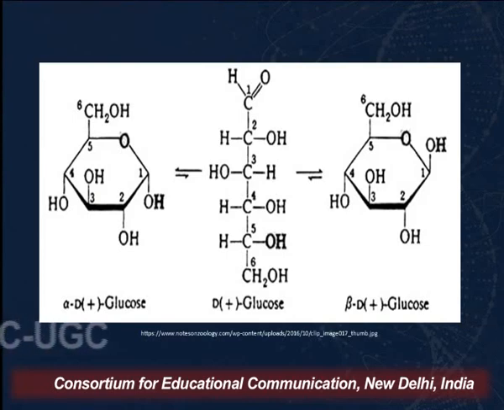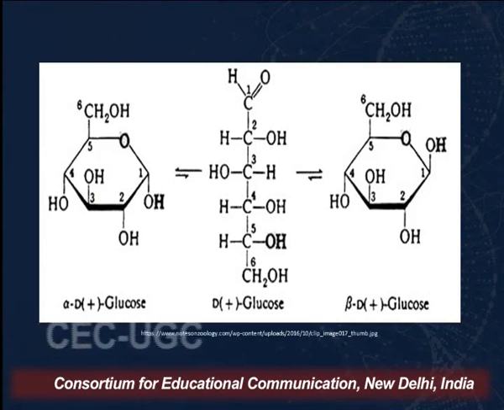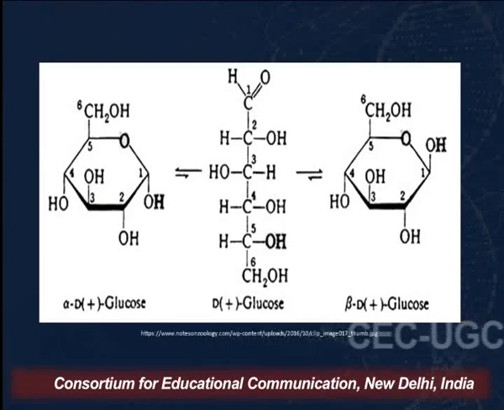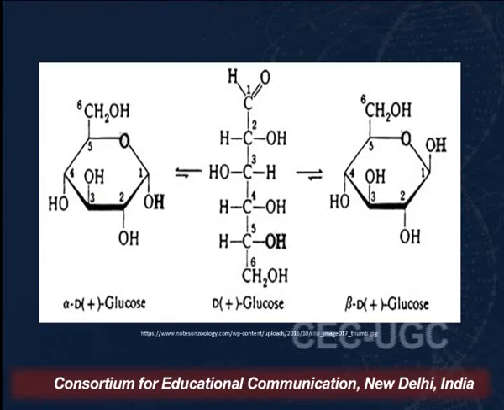So as you can see on your screens, the ring is a 6-membered ring. Now we have to establish that this structure is 6-membered. Till now, in all the reactions, we have taken the structure as 6-membered. But this can be 6-membered or 5-membered, so we'll have to discuss the methods by which we can establish the size of the glucose ring.